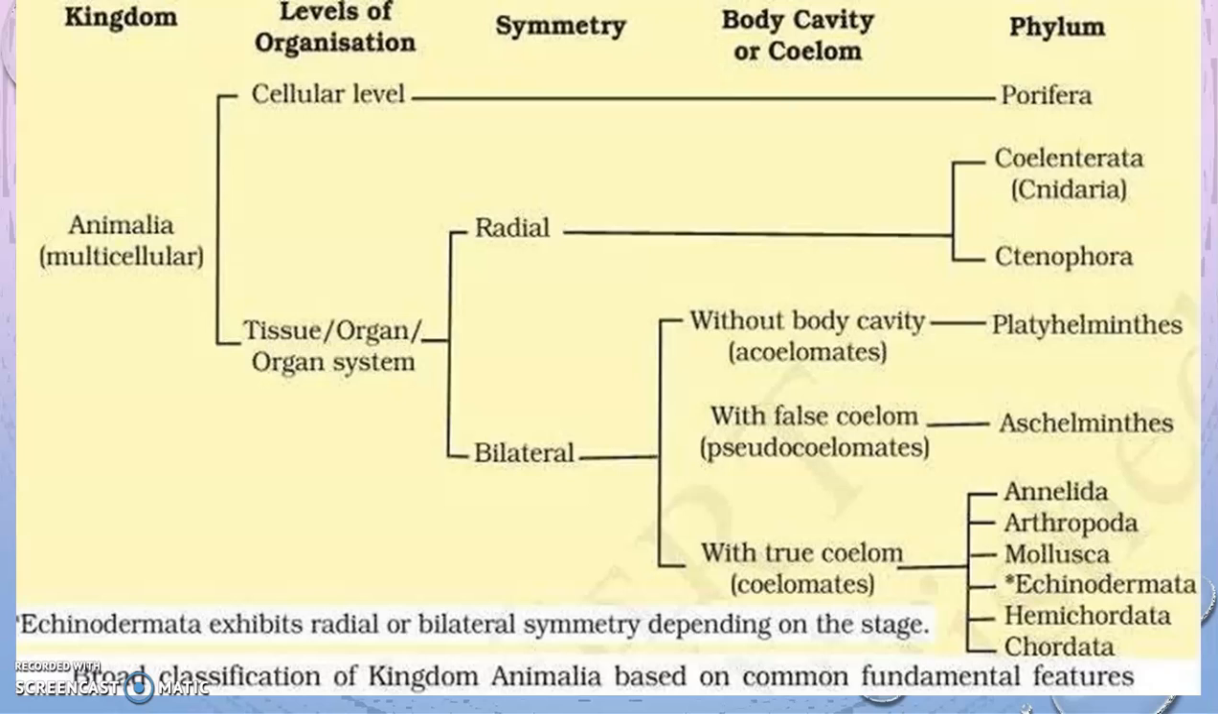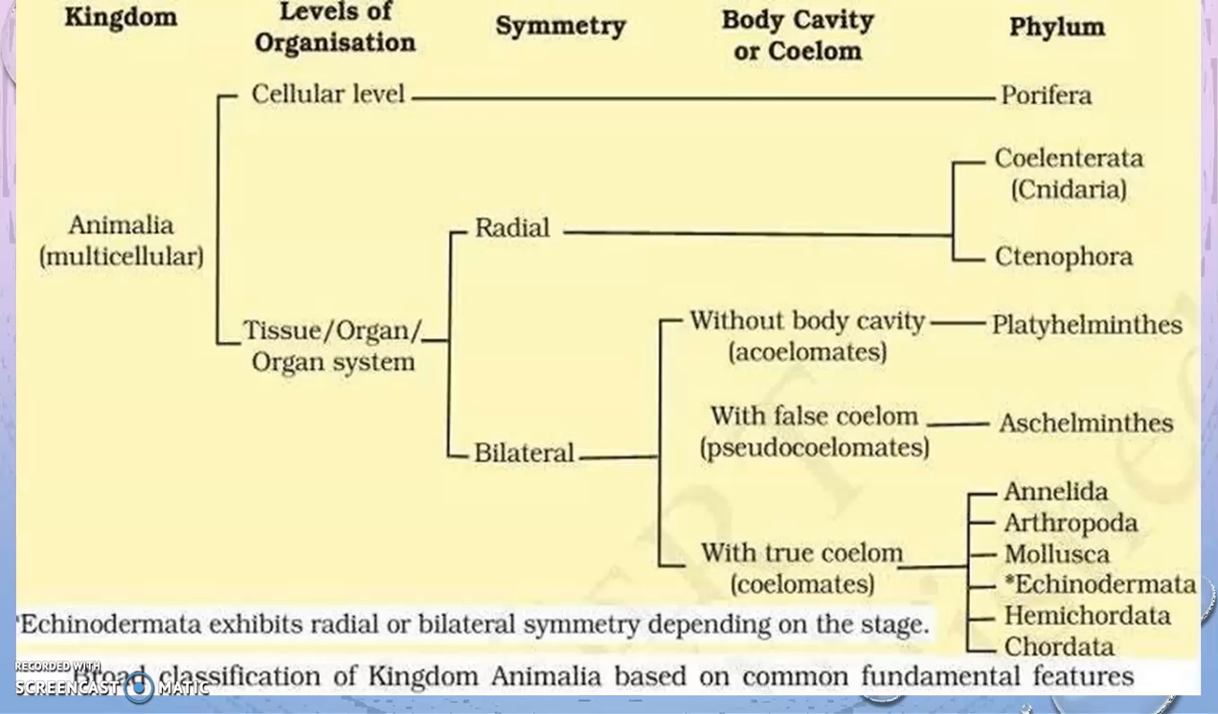So first of all, the cellular level is the Porifera. That means the cells are aggregated to form the body, that is Porifera, the lowest division or the lowest phylum. Then tissue level of organization is found in the rest of them, from Coelenterata, Ctenophora, Platyhelminthes, Aschelminthes till Chordates. Then talking about the level of organization, it can be symmetrical, symmetry is radial symmetry and bilateral symmetry.